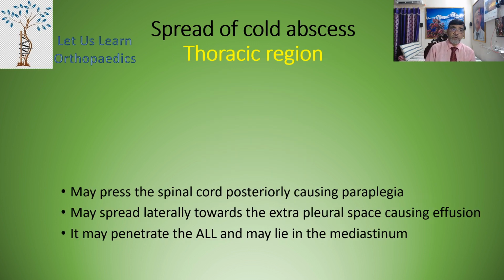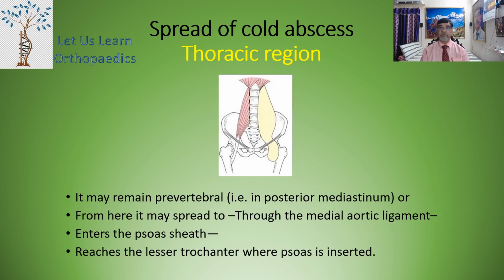From the thoracic region, the cold abscess may press the spinal cord posteriorly, causing paraplegia. It may spread laterally towards the extrapleural space, causing effusion. It may penetrate the anterior longitudinal ligament and may lie in the mediastinum.